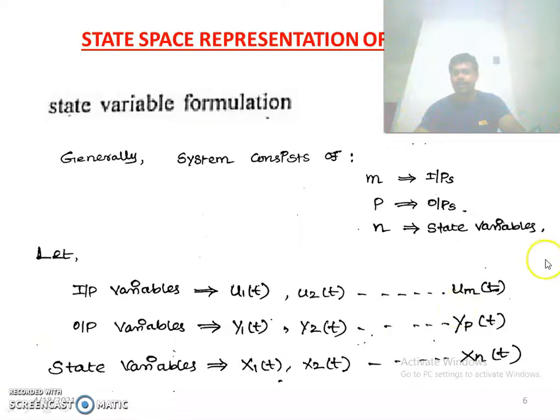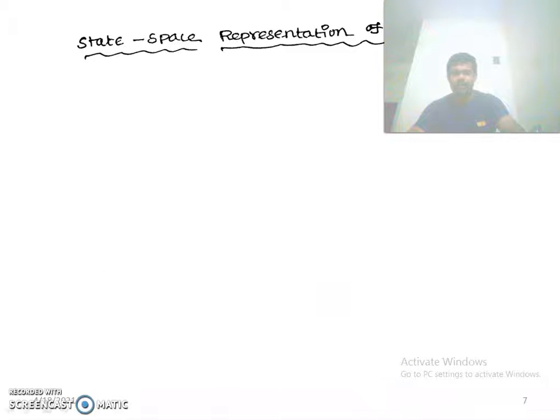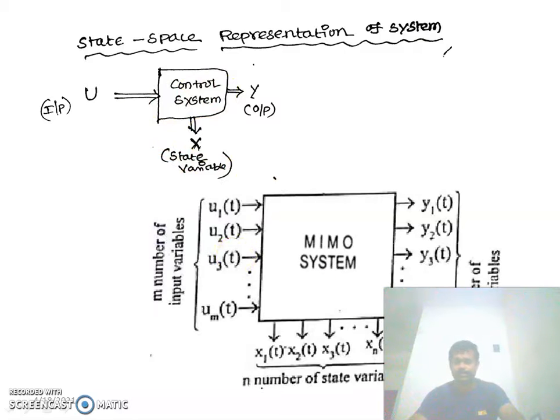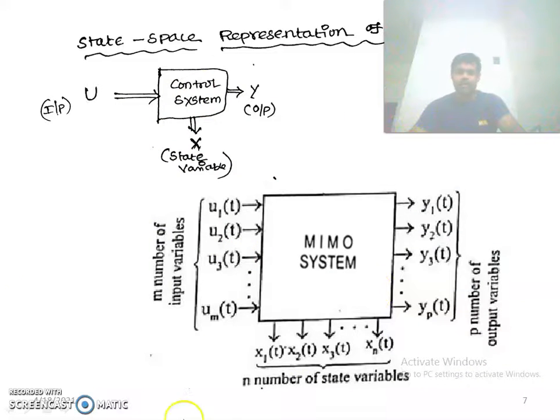Remember, the input variables are represented by u, the output variables are represented by y, and the state variables are represented by x. In the state space representation, u is the input, y is the output and x is the state variable. This is a representation for a multiple input, multiple output system.